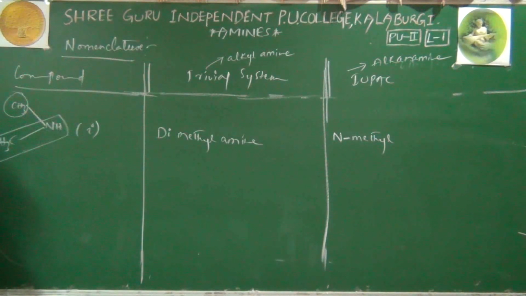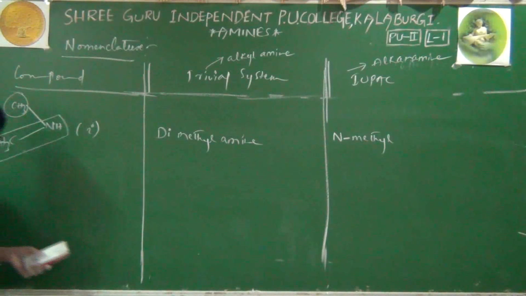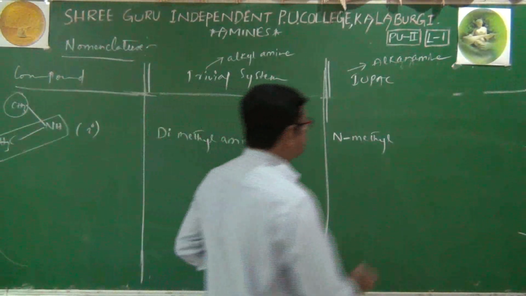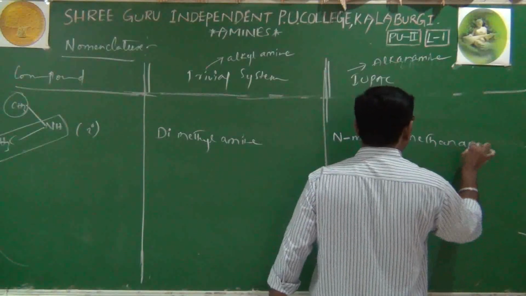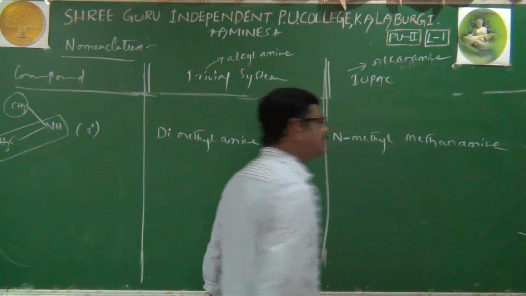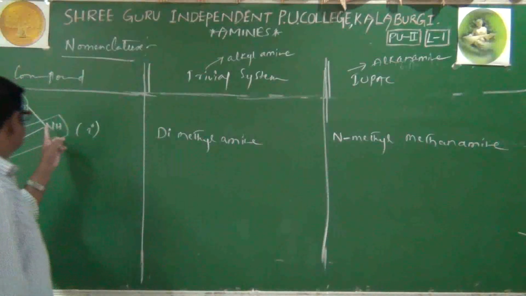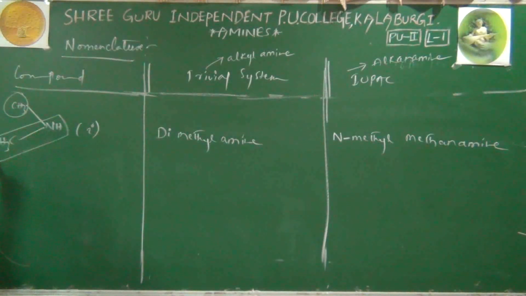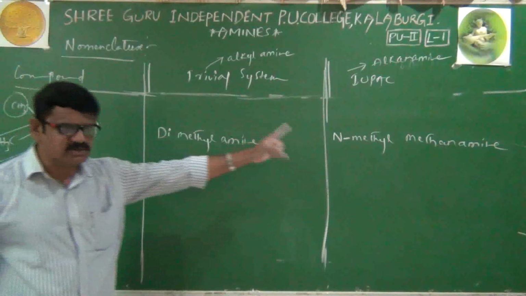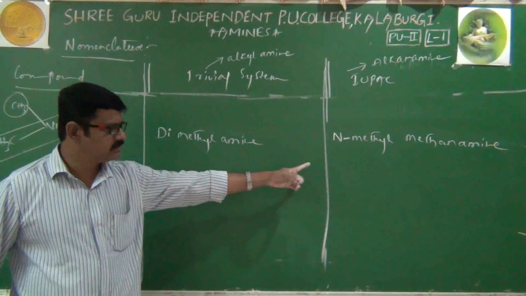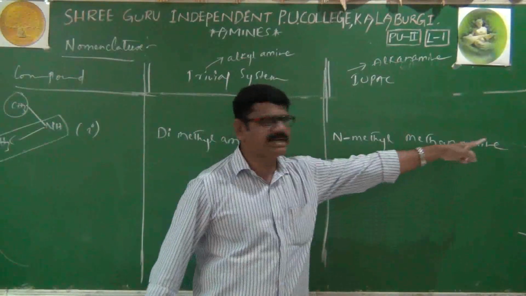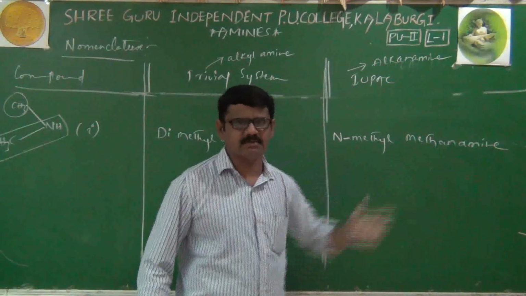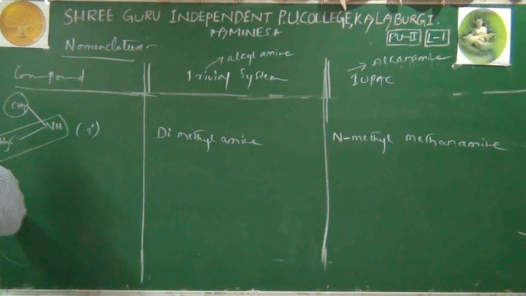The remaining parent chain contains only one carbon. One carbon amine name is already known to you: methanamine. So it is N-methyl methanamine. N for nitrogen, not normal. It means our methyl is connected to nitrogen only, and the remaining parent chain has only one carbon atom. That's it. Next example.